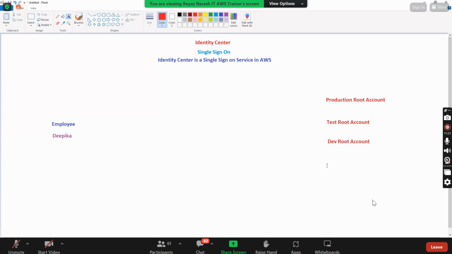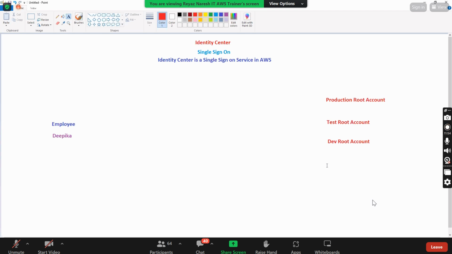I want to give her access to all these root accounts. Yes or no? Deepika needs to log into the production root account, and also needs to log into the test and dev accounts. Based on how many root accounts are there now? Three. Do we have any relation between these three root accounts? No, these are three individual root accounts. Now I want to give Deepika access to all these accounts. Generally, how do we do this?